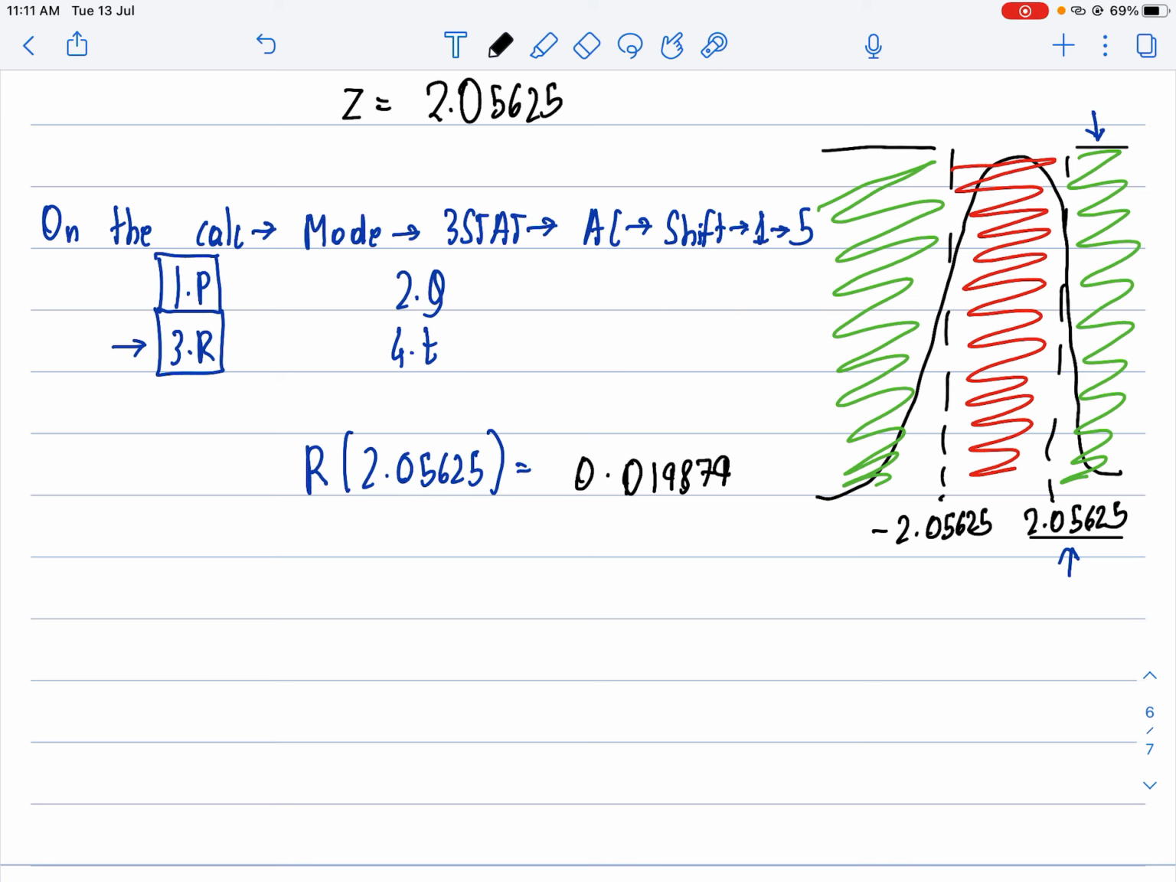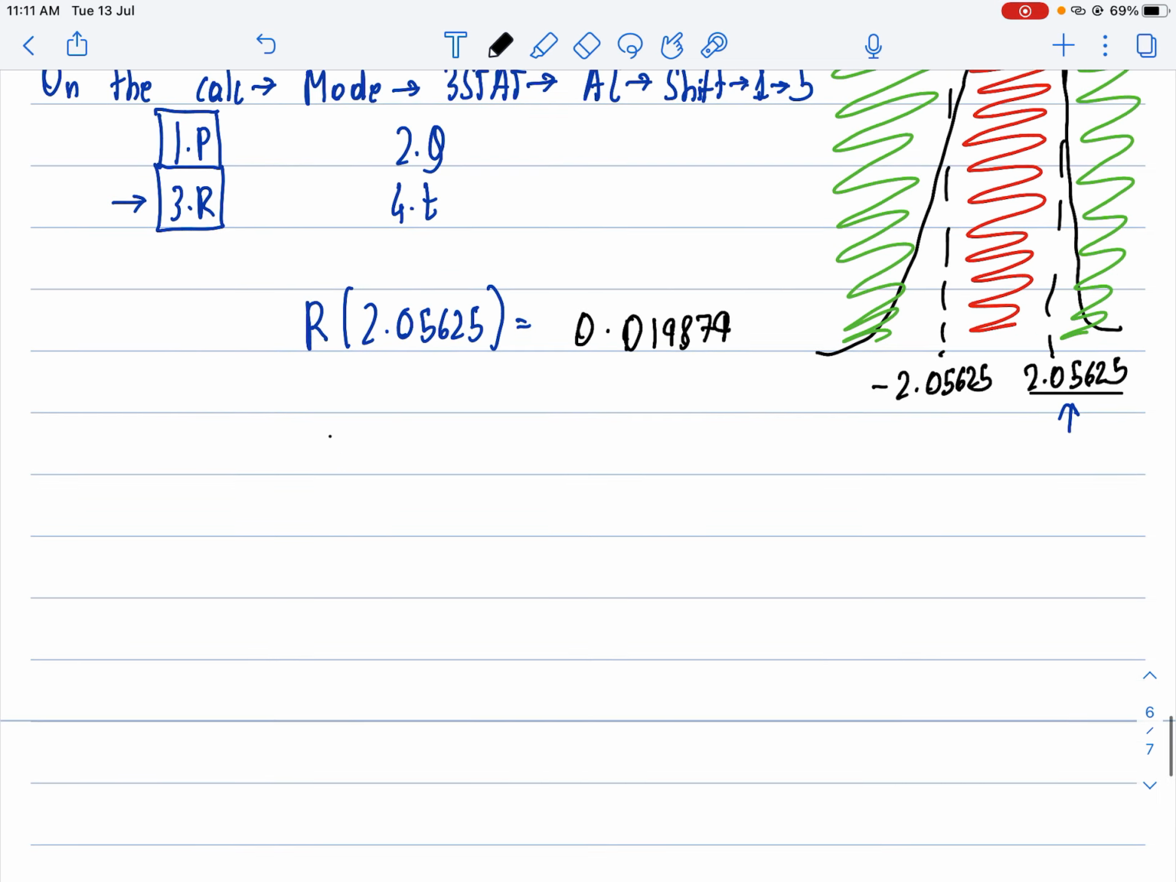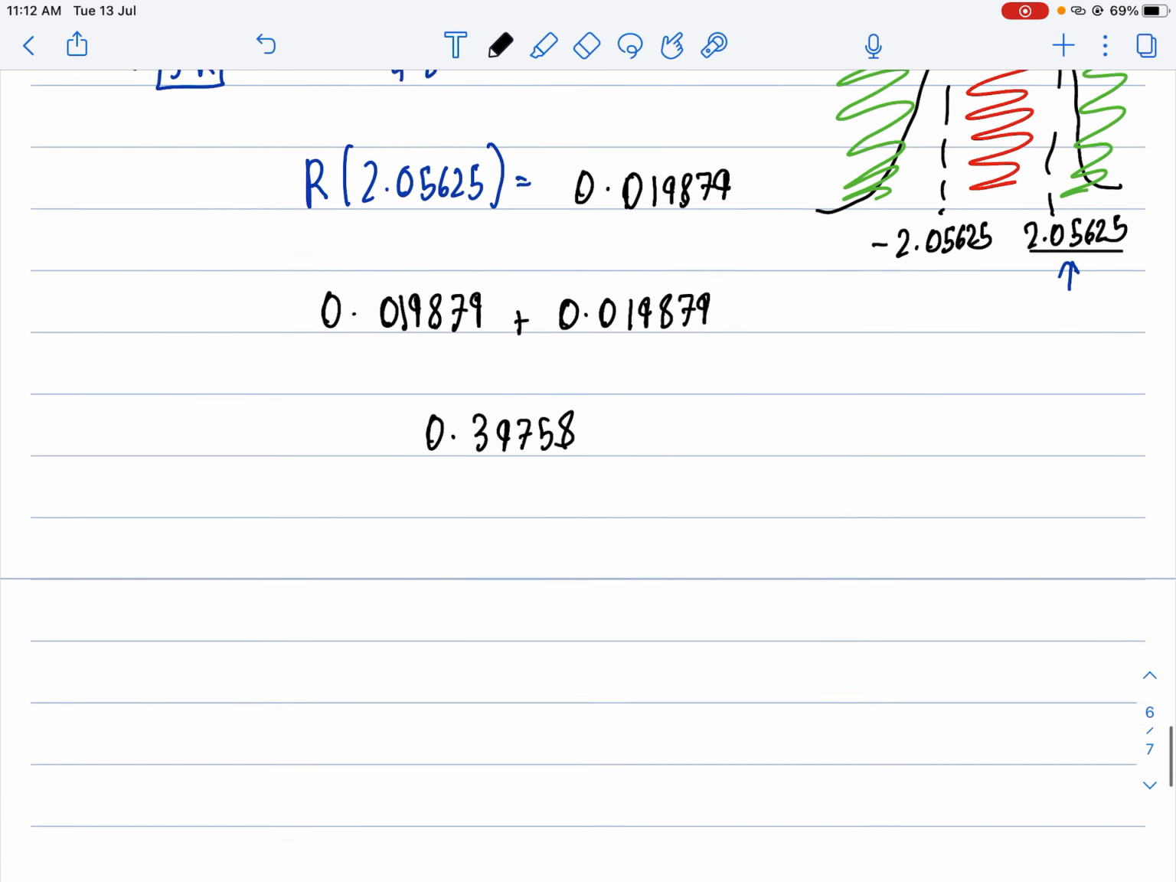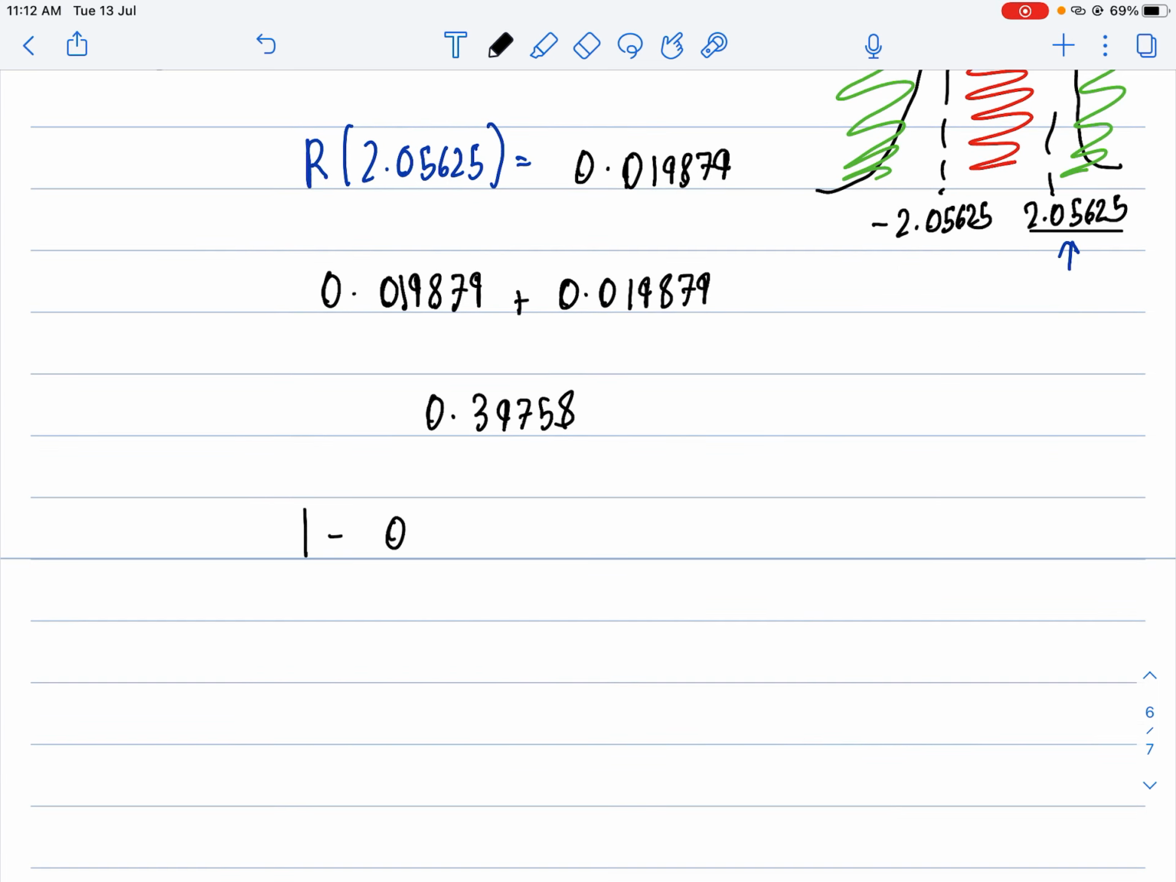I know the area here in green is also equal. So what I can simply do is 0.019879 plus 0.019879, correct. So when I do this, I get my answer basically as 0.39758. But now this is the area totally in green. Now I need the area in red. So I do 1 minus this value, because I know the total area is 1 as this is a probability.